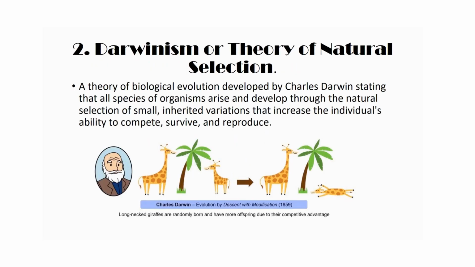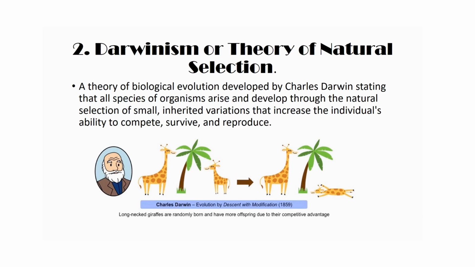Next, let's see about Darwinism. This theory of natural selection states that only the organisms which are adapted to the environment can survive, and they reproduce more offspring compared to others. That leads to the evolution of new species.